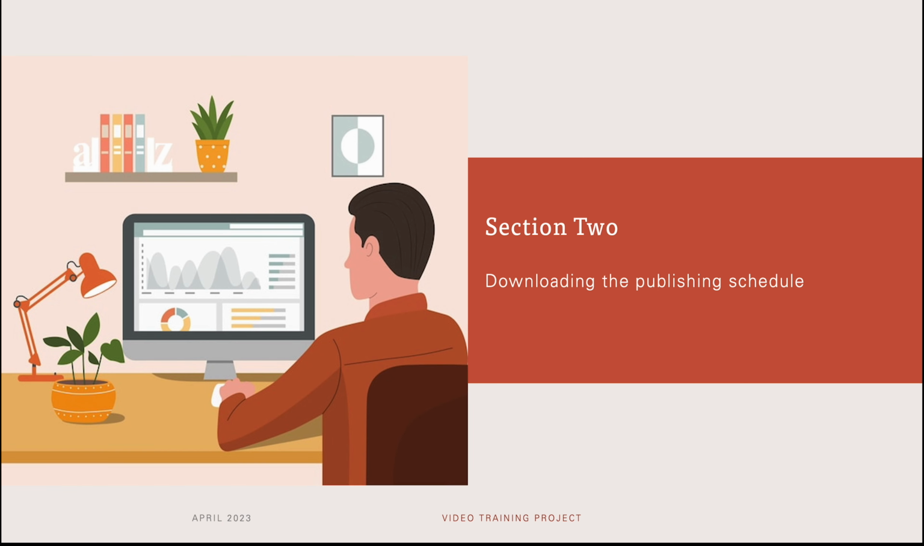So the next thing to do is to download the schedule that we are going to be using to post the stories for this week. The schedule would have been prepared by the editor-in-chief and sent to you via email. At The Observer, we use the Outlook email for team communication.